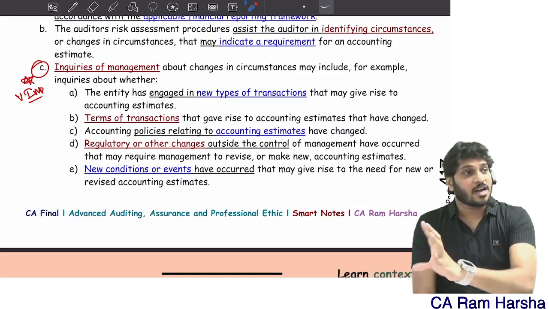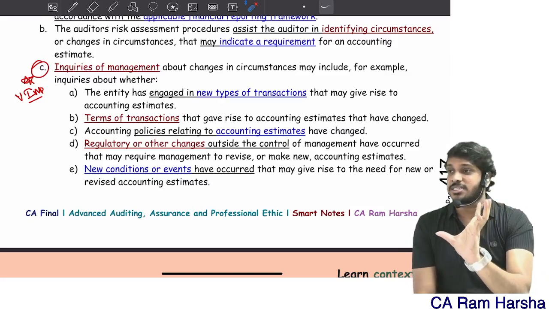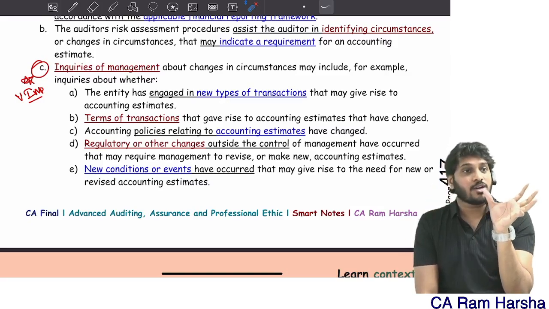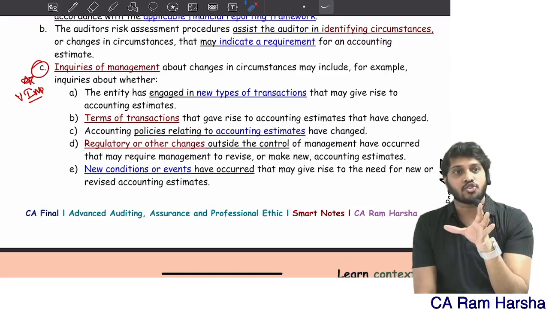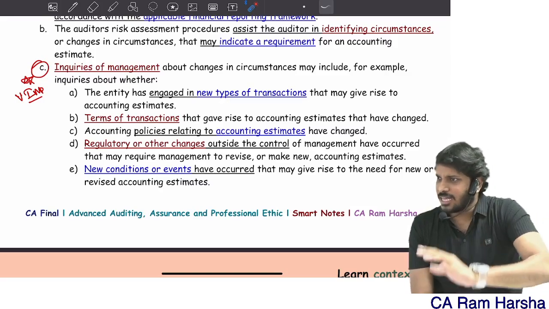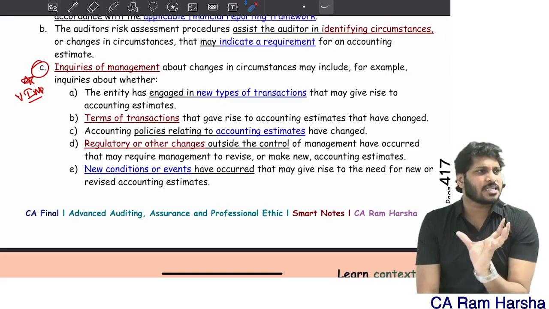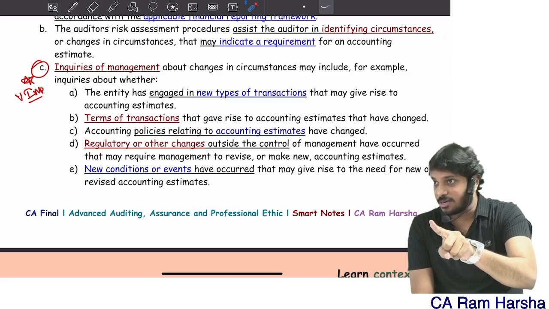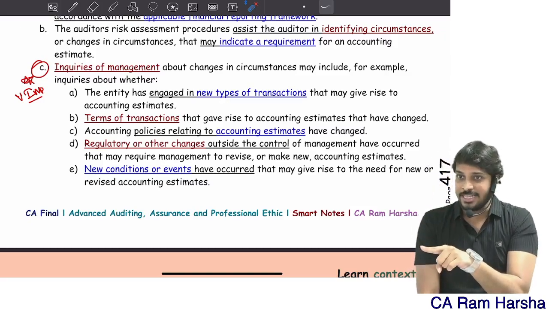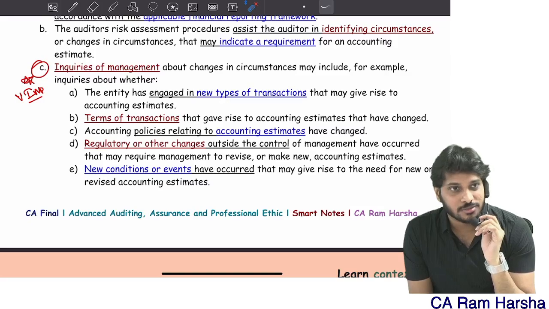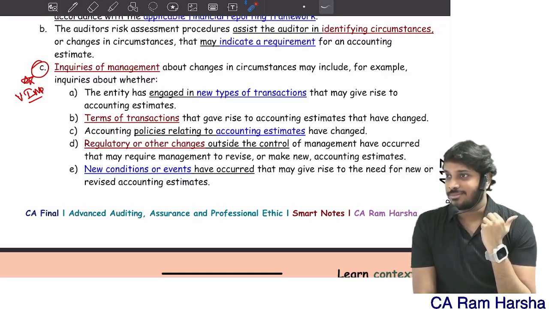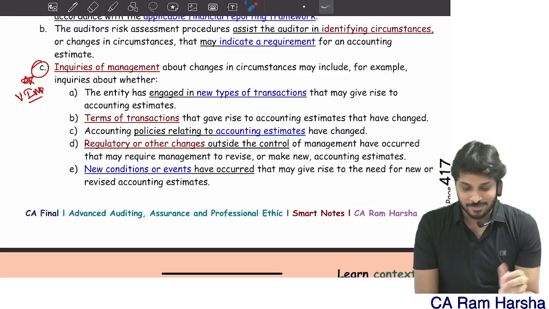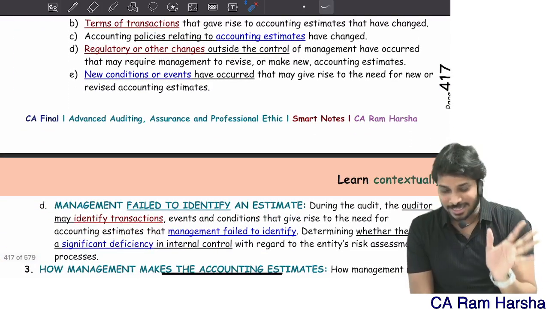For example, electric cars are suddenly being stopped. So many consumers are complaining of non-reliability, or so many consumers' resale is high. These are all various factors that result in either the creation of a new estimate or revision of an existing estimate. Understood? A wonderful example came. In the class I didn't give this example, I gave a different example, but suddenly the electric car example struck me.